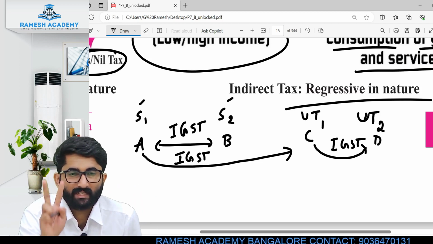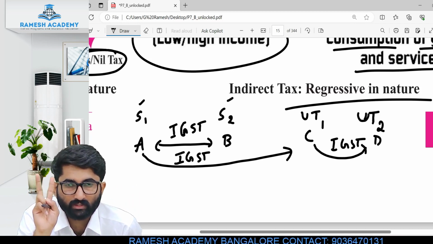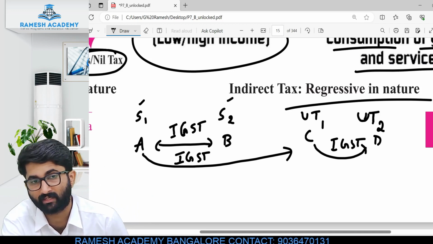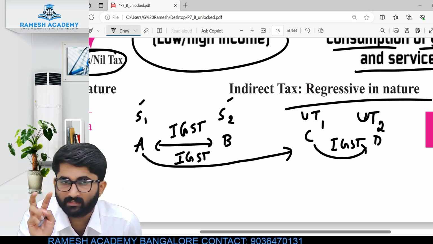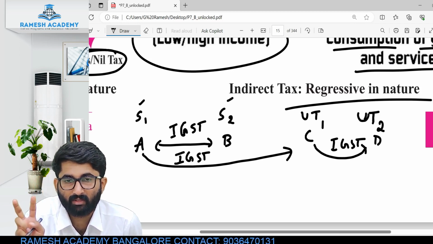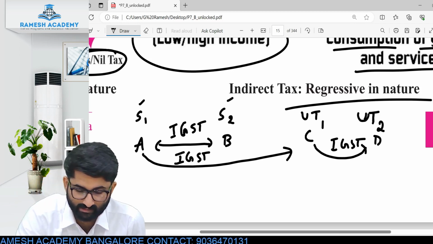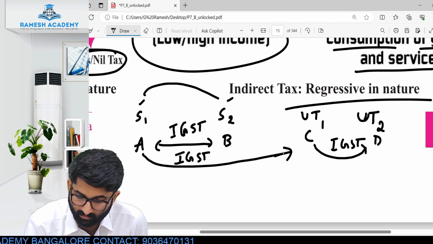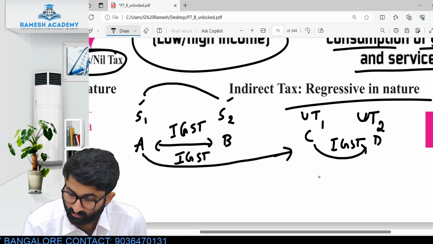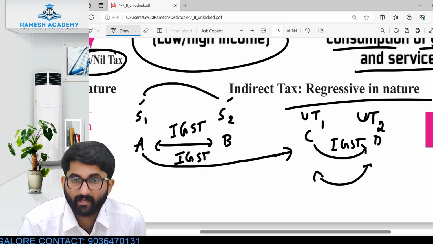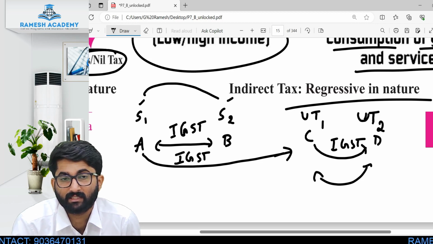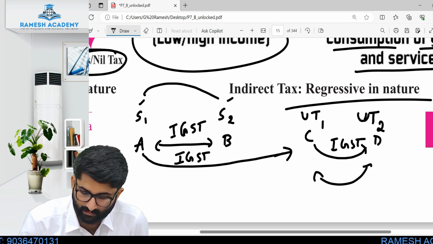See, if two states are involved, or two union territories are involved, or one state and one union territory, then in all these cases IGST. One state to another state, IGST. One state to one union territory, IGST. One union territory to another union territory, IGST. Then when are CGST and SGST applicable, sir? I'll tell you.